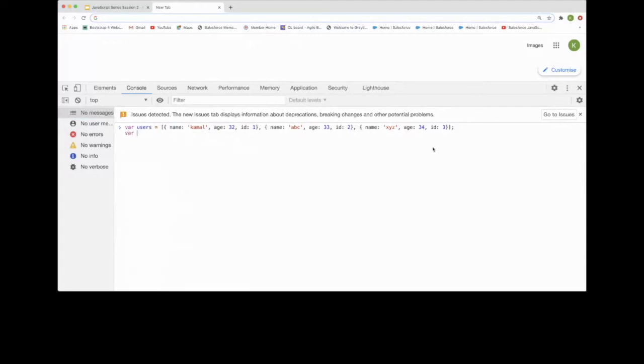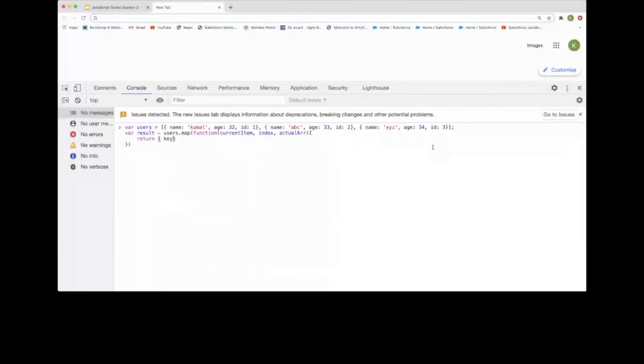So how can we use these users? On user we need user.map, and in this we need to pass a function. The function holds 3 properties: the current item, basically the current element, after that the index, and the actual array. And we need to return a key and value pair object.